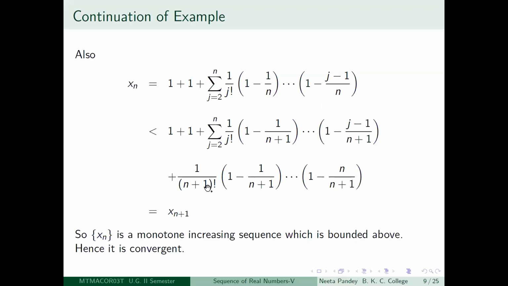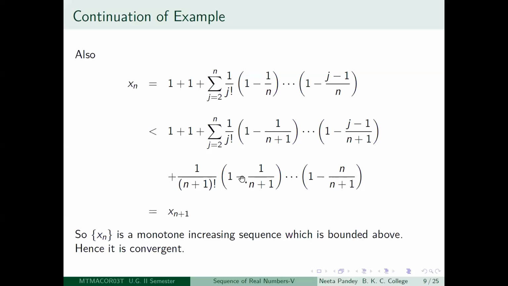And you also add one more term to it. So it is from j is equal to 2 to n. You can see this. And you also add 1 by n plus 1 factorial, 1 minus 1 by n plus 1, etc., 1 minus n by n plus 1. See, where is it going to end? It is going to end at j is equal to n. So that there you will get 1 minus 1 by n plus 1, etc., 1 minus n minus 1 by n plus 1. Now you are adding another term, that is 1 by n plus 1 factorial. So here it was 1 by n factorial. Now you are adding n plus 1 factorial and similar terms.